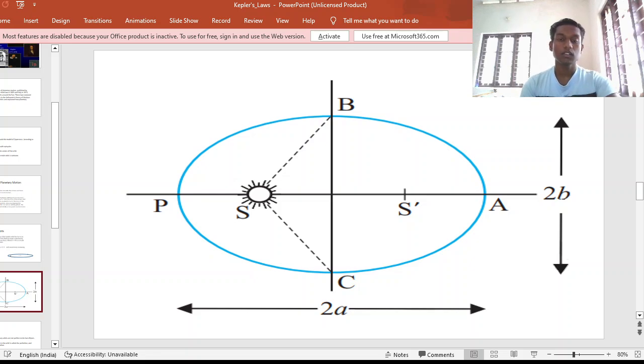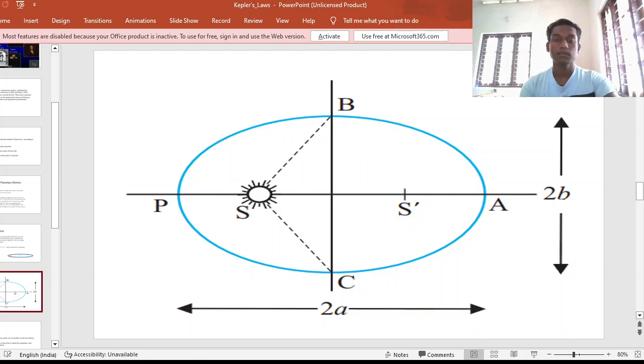According to Newton's gravitation law, we know that F is inversely proportional to the square of the distance. Since PS is a smaller quantity, the square will also be less, and the overall force acting here will be larger. So the velocity of the orbiting body will be very high at perihelion, and when it reaches the aphelion point, that is A, the velocity will be much lesser since the force acting here will be less.